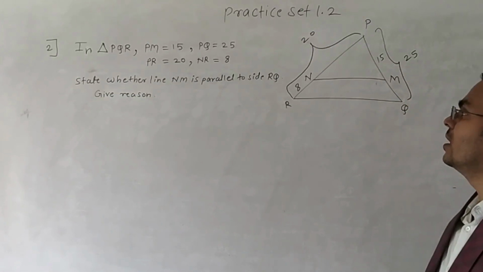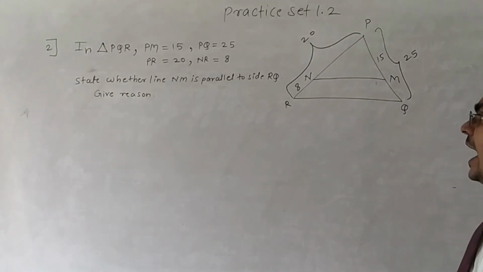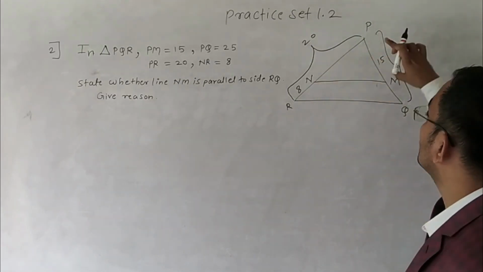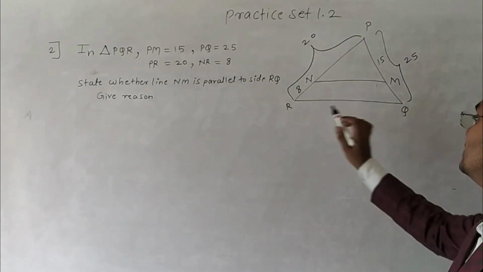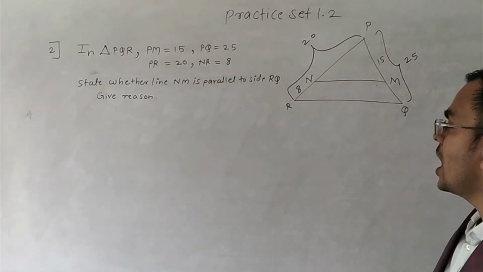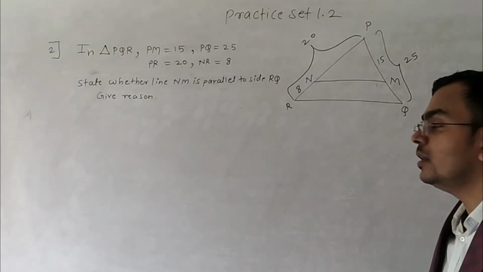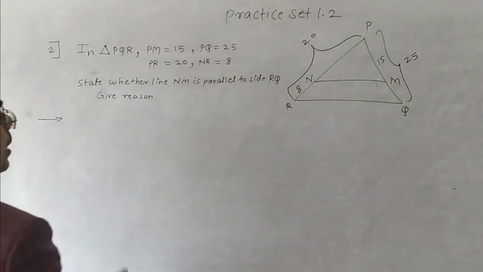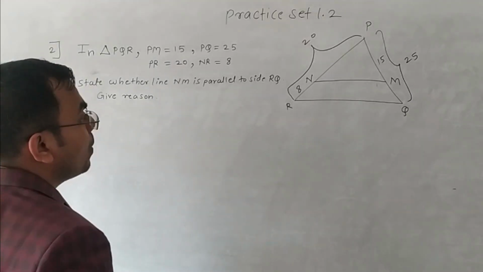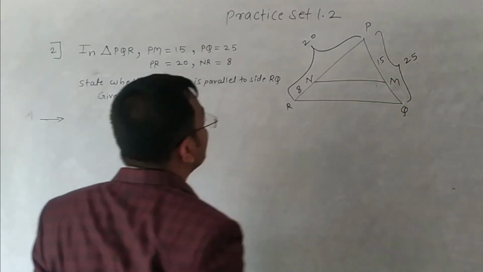To prove this, we need the converse of the basic proportionality theorem. As per the converse, if PN upon NR is equal to PM upon MQ, then we can say that NM is parallel to RQ. To prove this, we need to find the value of the ratios to make them equal. So let's proceed. To get the ratio, we need to find PN and MQ.